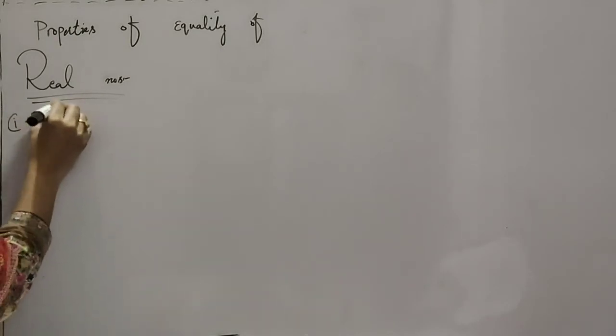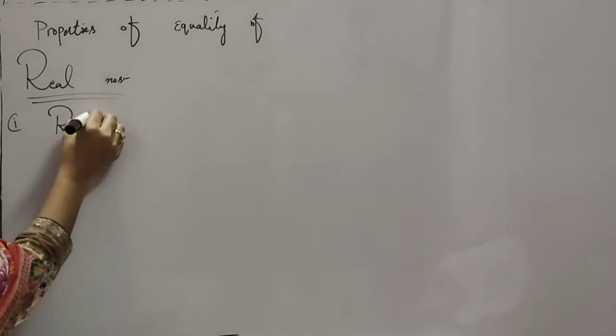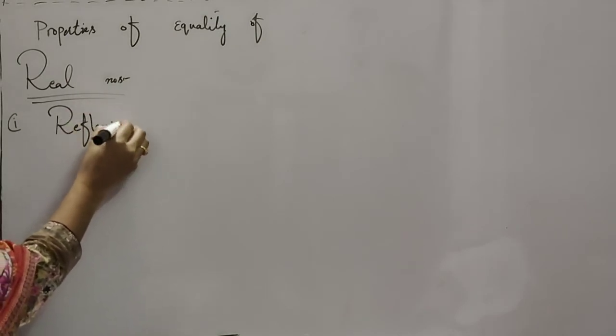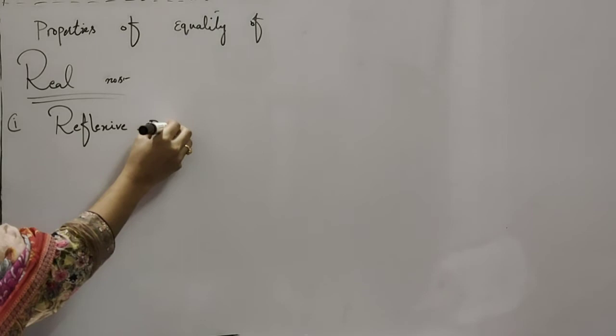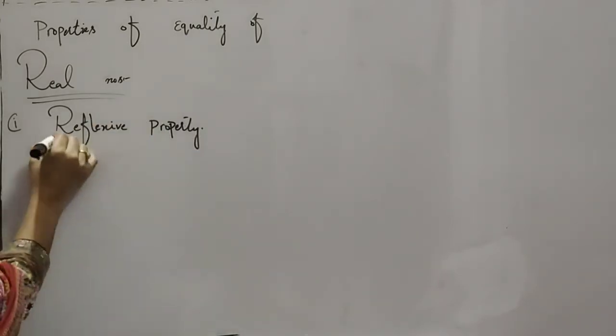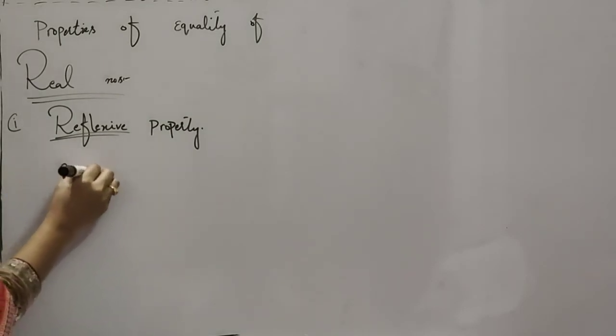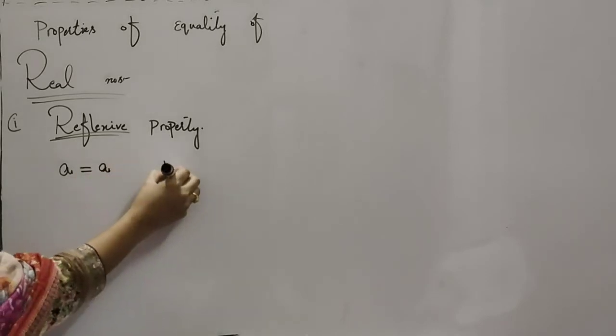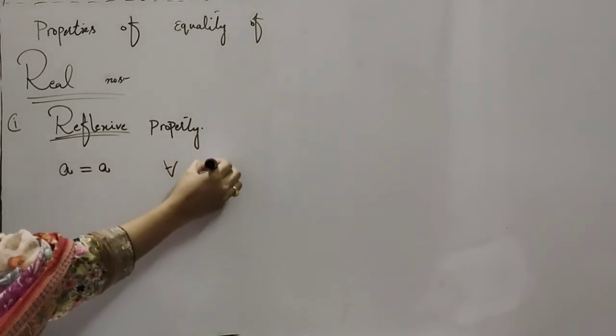The first property is the reflexive property. The reflexive property is A is equal to A for all A belonging to the real numbers.